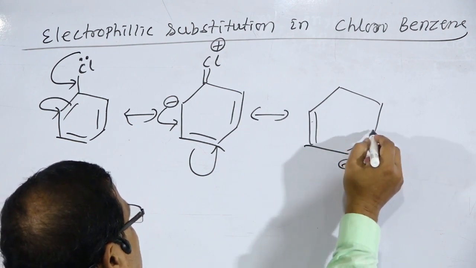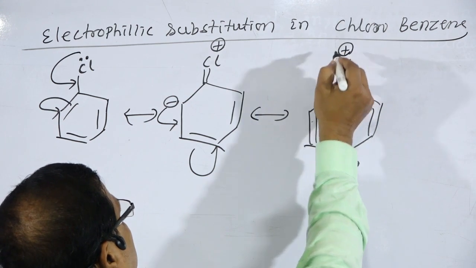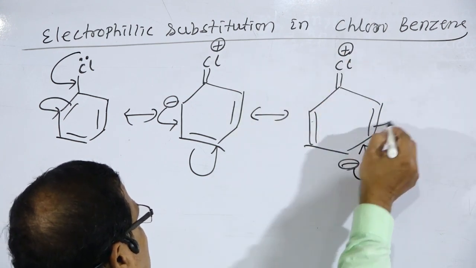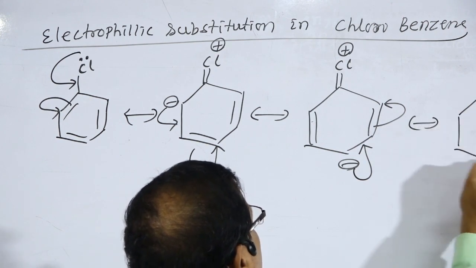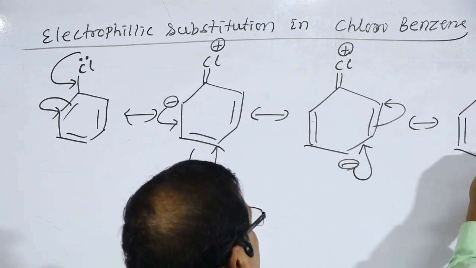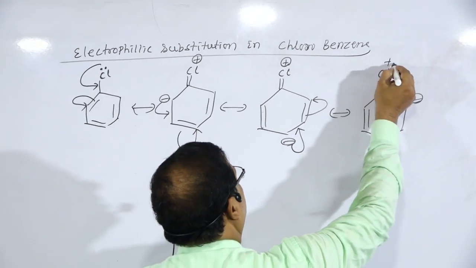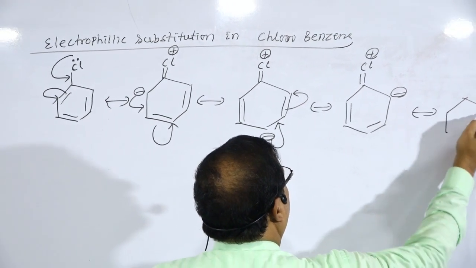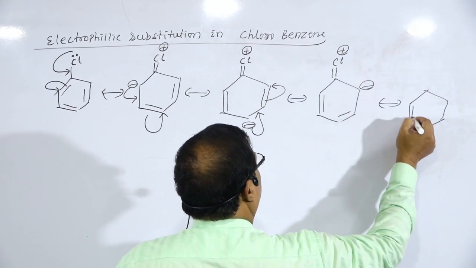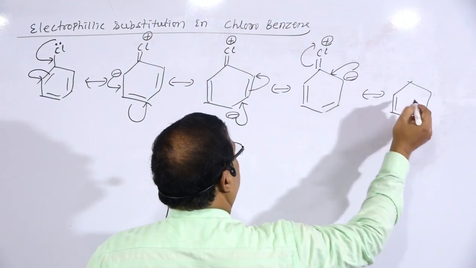Negative charge, double bond Cl plus. Again the negative charge bond will be shifted to the next atom, and this bond will be shifted to the next atom.